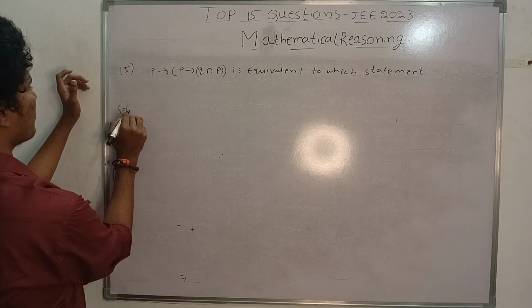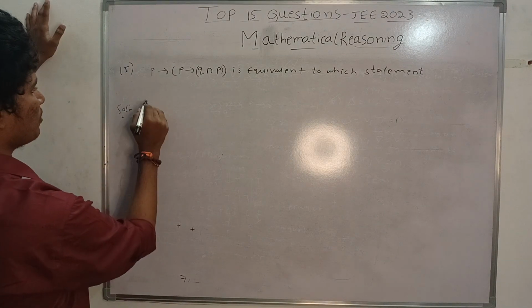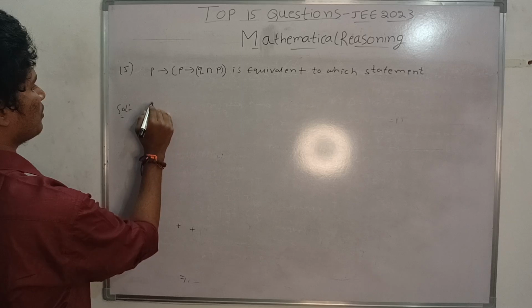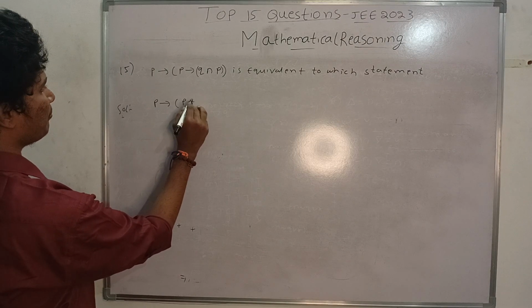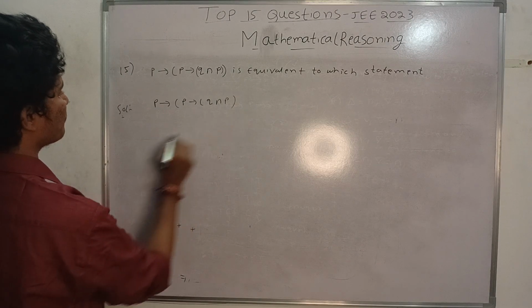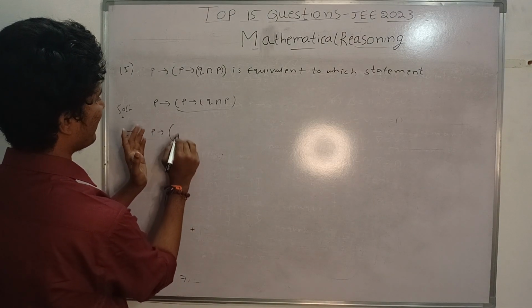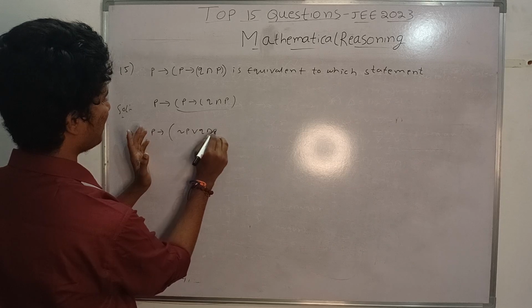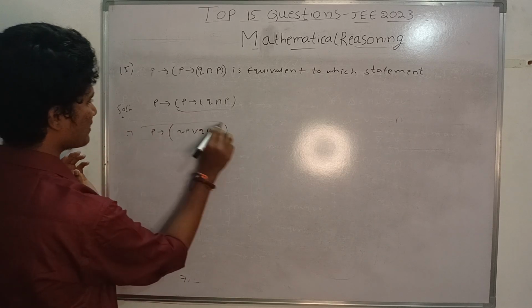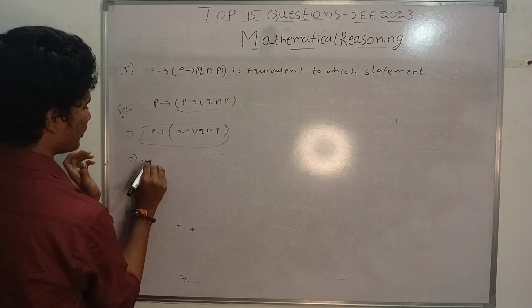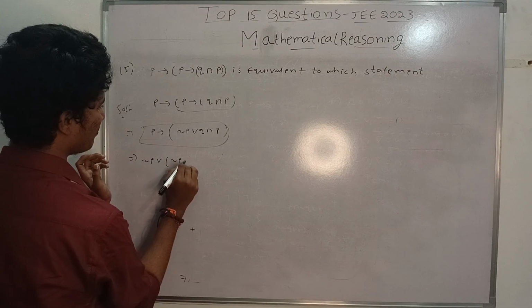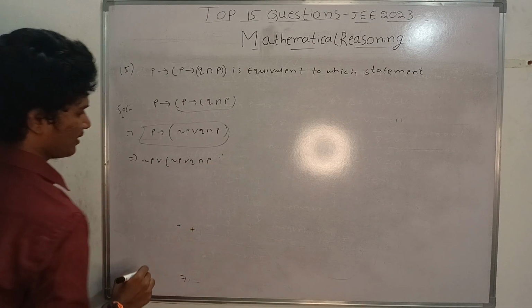Basically now I have to solve using the same properties, that is P implication Q and P. So first I will solve this thing. I will get negation P or Q and P, and now I will solve this thing. I will get negation P or Q P, like this.